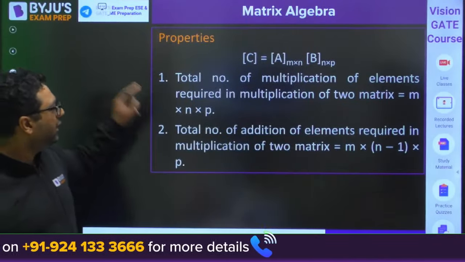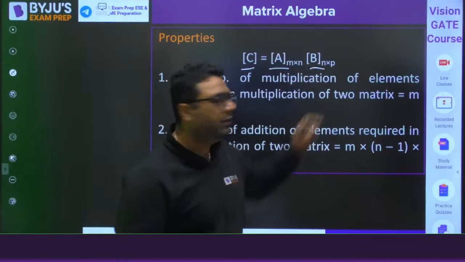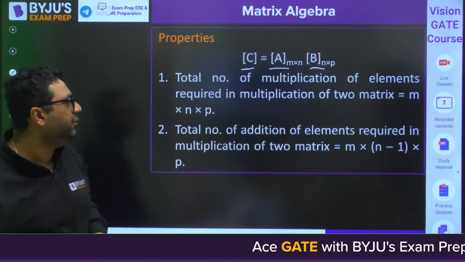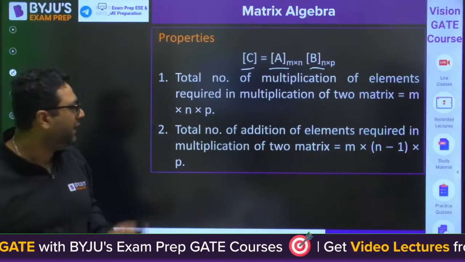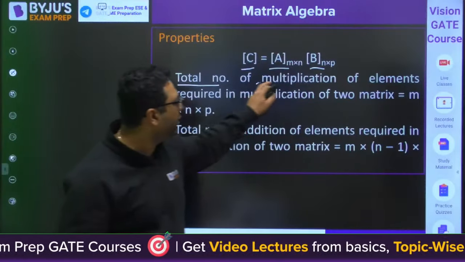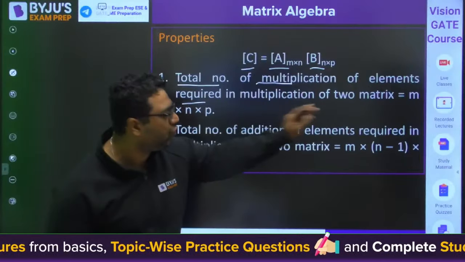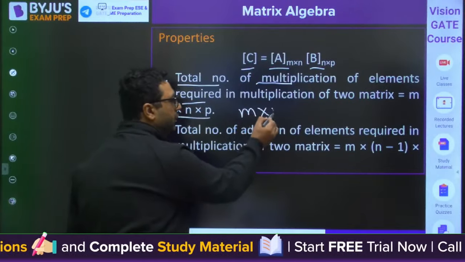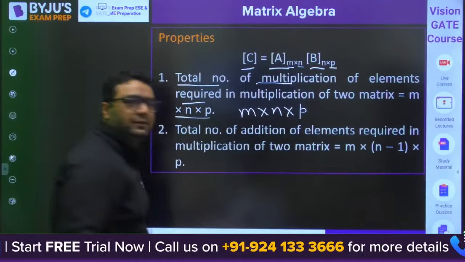That is properties. If we have a matrix C which is A cross B, M cross N into N cross P, then whenever we go for multiplication of matrices, the total number of multiplications of elements required in multiplying two matrices is simply M cross N cross P. You can see M cross N cross P. That is the case.